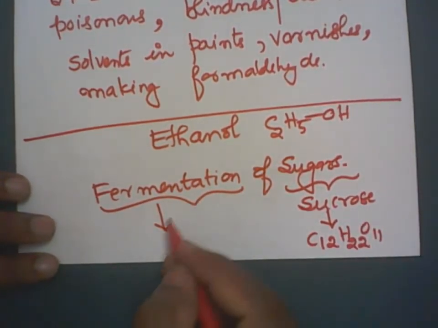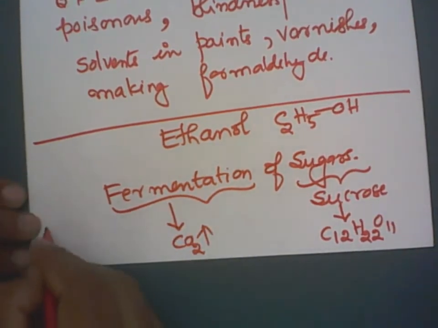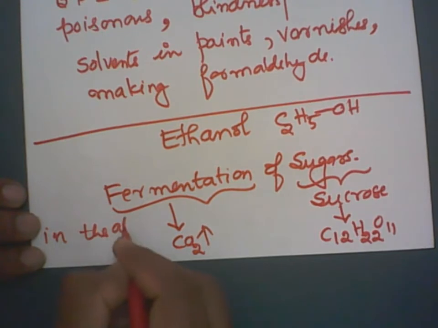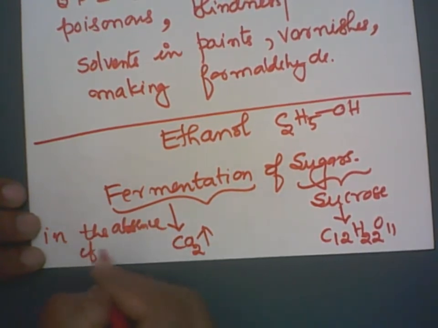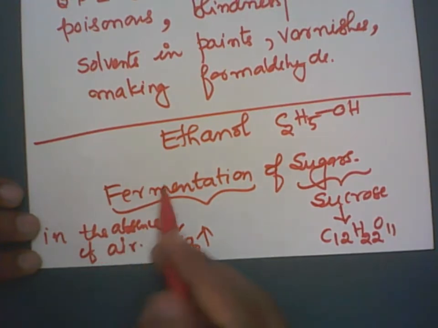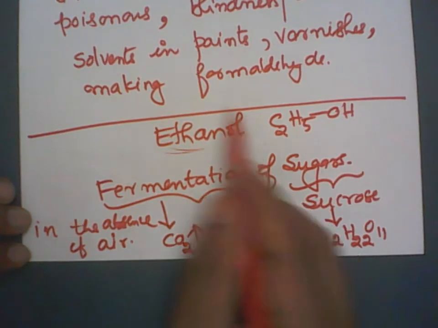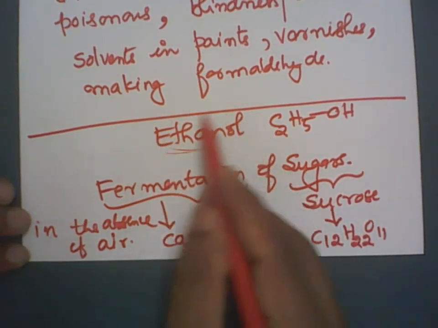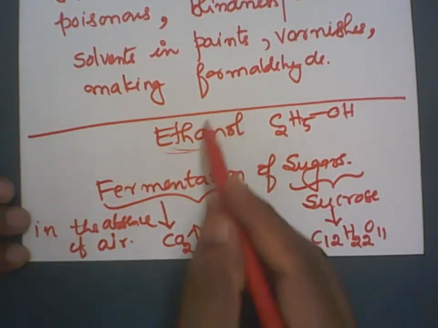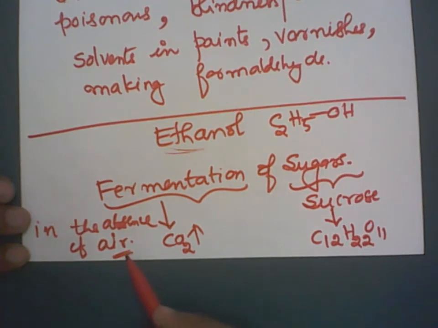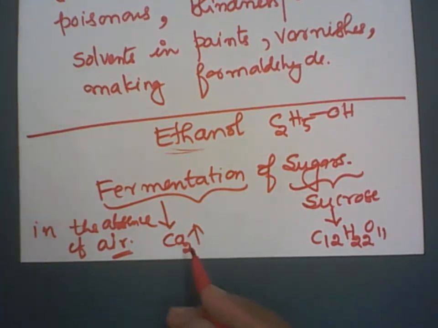What is the fermentation process? Fermentation is nothing but the release of carbon dioxide in the absence of air. Air should not get into it. Suppose air gets into it, then the alcohol formed can be oxidized. You know that ethanol is a primary alcohol. A primary alcohol on oxidation gives acetic acid, so acetic acid will spoil the taste of the alcoholic beverages.